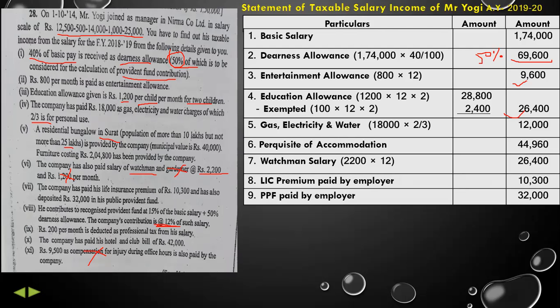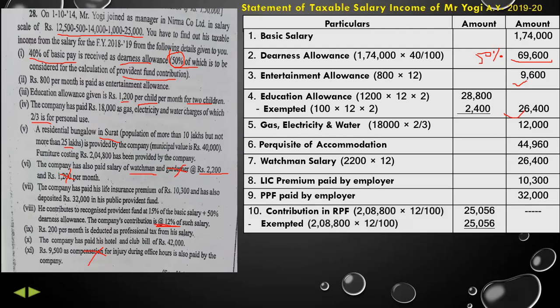He contributes in RPF 15%, but we will have to consider only 12% because employer has contributed 12%. So contribution in RPF 2,08,800 into 12%, that is 25,056 rupees, minus exempted amount 2,08,800 into 12%, that is also 25,056. So the amount will be dash. We can straight away write down the dash, but if you do the calculation, the examiner will come to know that you know the calculation and that's why you have written the dash. Okay. So this calculation we have to show.